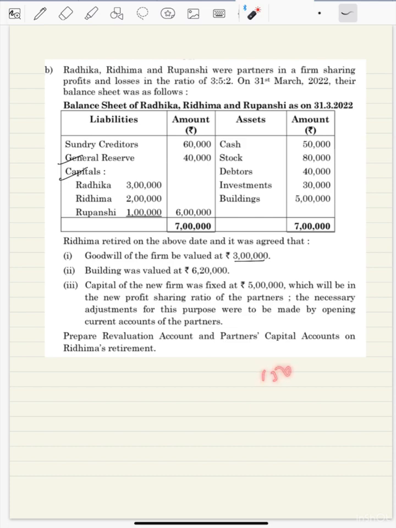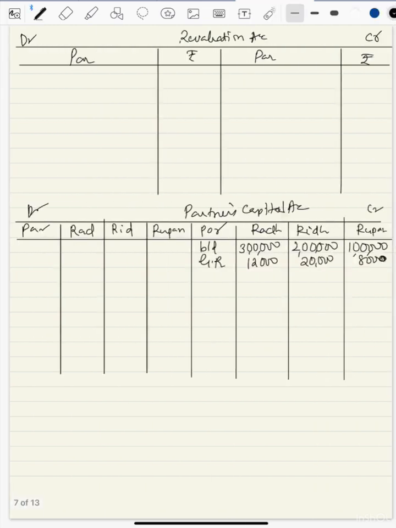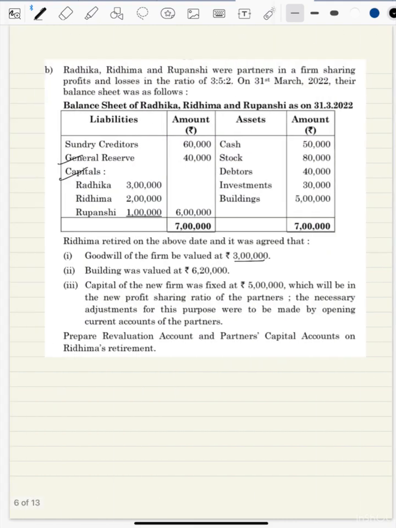So 1,50,000 distributed in 3:2, we get 3 threes are 9 and 3 twos are 6, means 90, 60. So Ridhima will get 90,000 and 60,000. So 90 will be given by Radhika's capital and 60 will be given by Rupanshi's capital. So come to the debit side, reduce 90,000 from Radhika's capital and 60,000 from Rupanshi's capital. In front of that, write down Ridhima's capital account. Okay, so we are done with the treatment of goodwill.